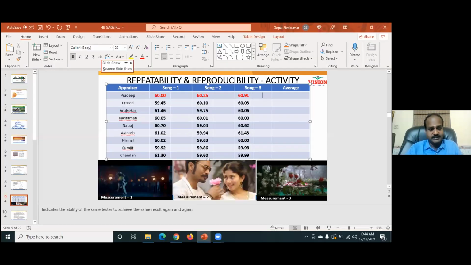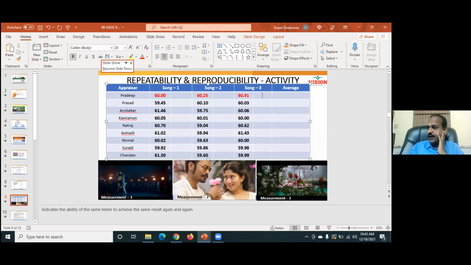All the 3 songs, the duration was kept as exactly 60 seconds. I didn't let you know that. Why? Because otherwise you might simply write the same reading for all the 3. Generally, when you are conducting the measurement system analysis, you should not let your appraiser know which part they are measuring, because my intention is to understand how good my measurement system is. It is one important procedure in your data collection plan. People who are measuring should not know which part they are measuring. They just have to measure and then give the reading. That's all.